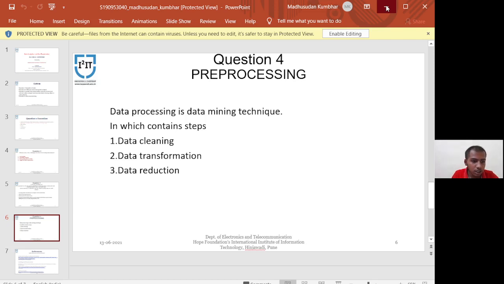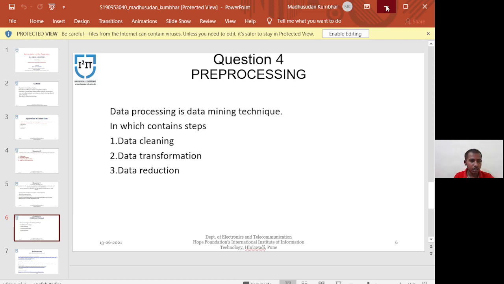Here we first do the data cleaning. The data can have many irrelevant and missing parts. To handle this, data cleaning is done. The first sub part of data cleaning is missing data. This situation arises when some data is missing in the data.